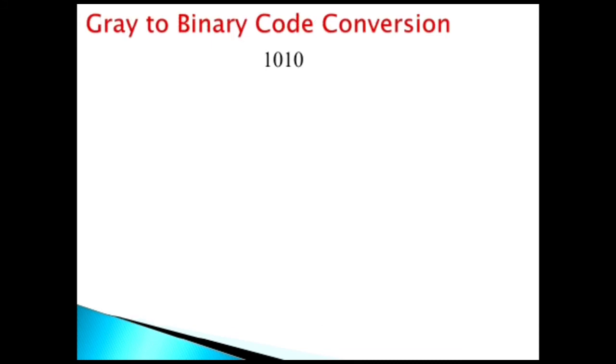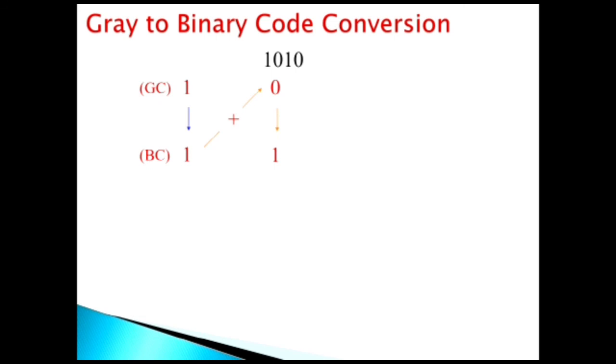Now let us see the gray code to binary code conversion. Let me suppose 1010 is a gray code which is to be converted into binary code. Here we will select the MSB. The MSB of this gray code is 1. This will directly become the MSB of the binary code. Now the next bit of the gray code is 0. This 0 will be added with the binary code MSB, that is 1, and 1 plus 0 will give us 1.